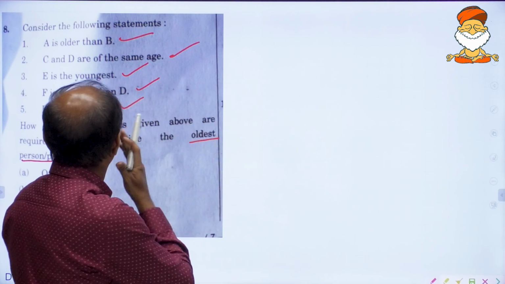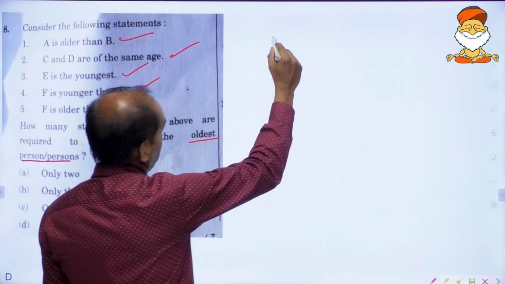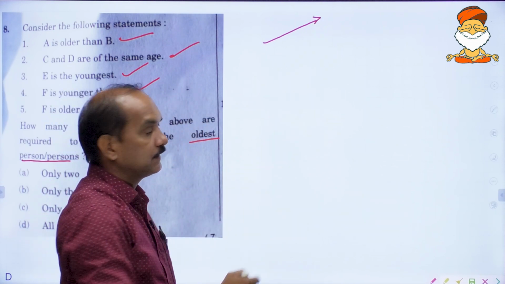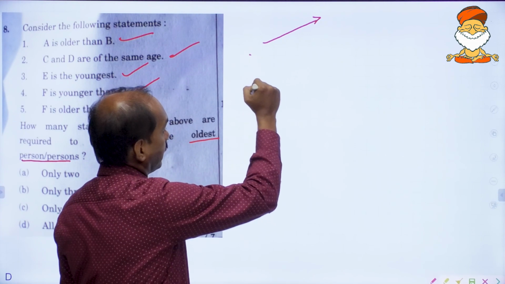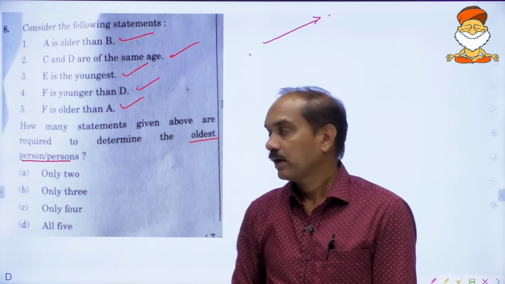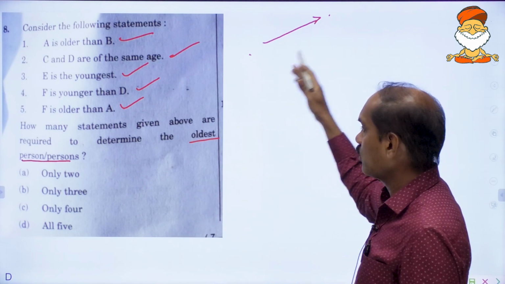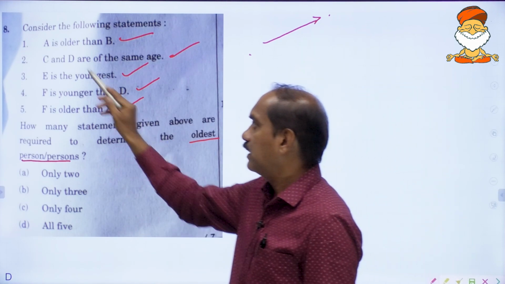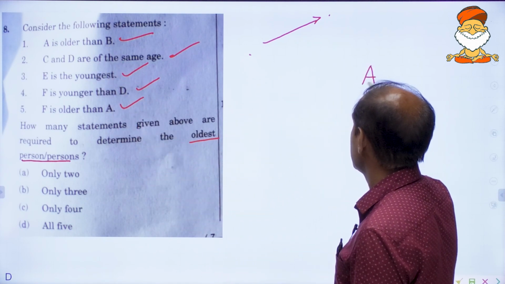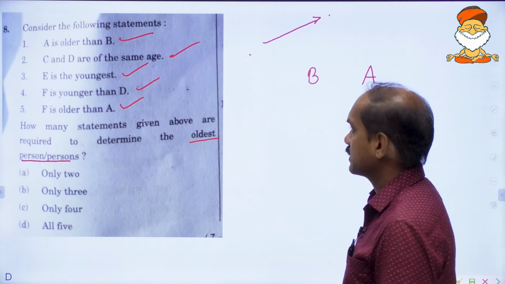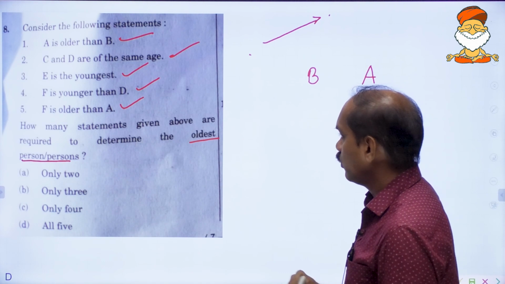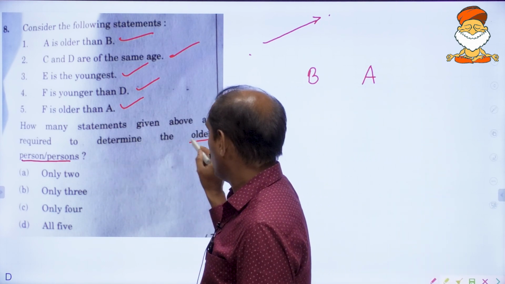So here let us follow this line. On this side youngest, on that side eldest. Okay, it is in the ascending order, younger to elder. A is older than B. A will come on this side, B on this side. A is older than B, and we want the oldest.